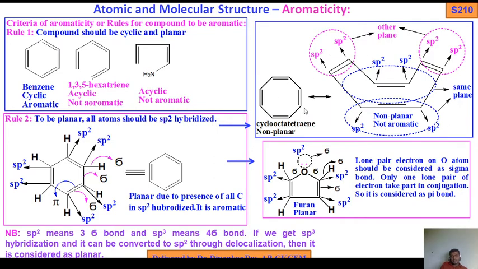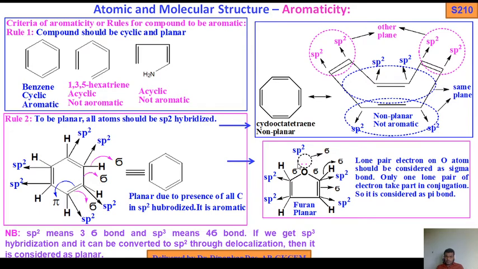Apparently it seems planar, but actually if you convert this molecule into the puckered structure, then you get non-planarity. Now come to furan, which is planar. Here oxygen, sp2. This carbon C double bond C, sp2, sp2, sp2, sp2. No problem. Here oxygen has this sigma bond, and this is a sigma bond.